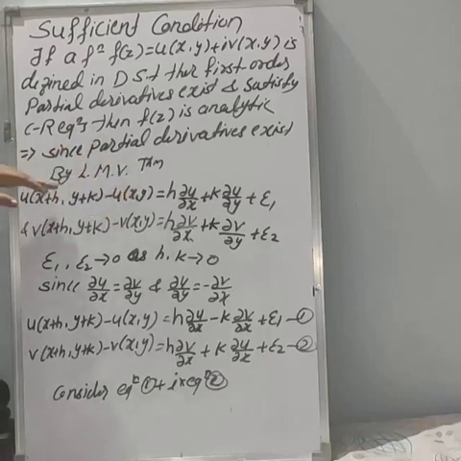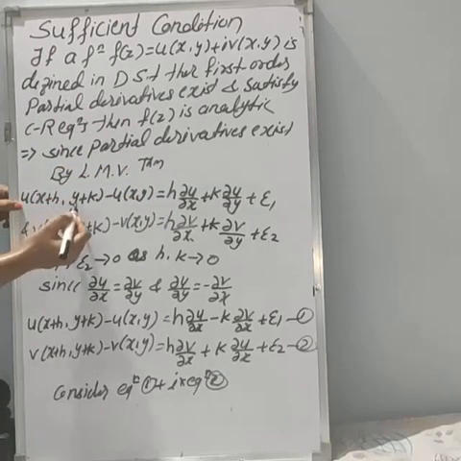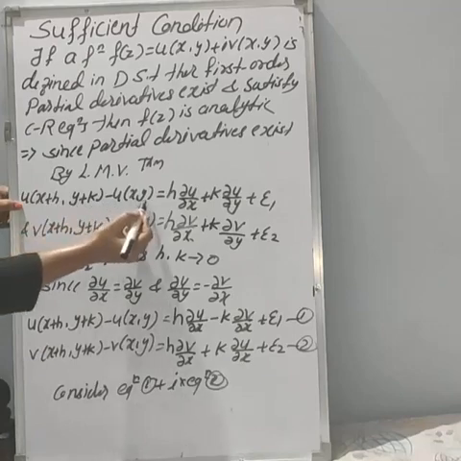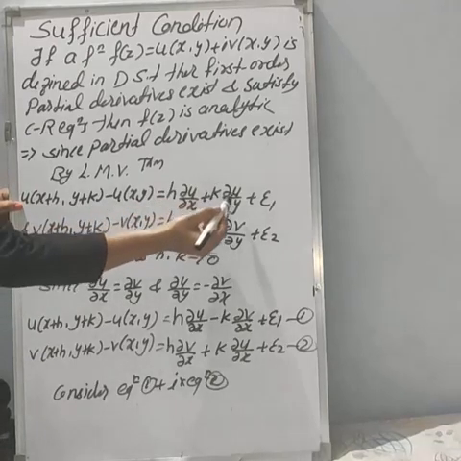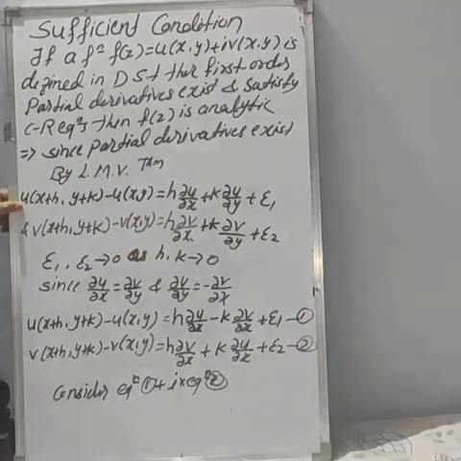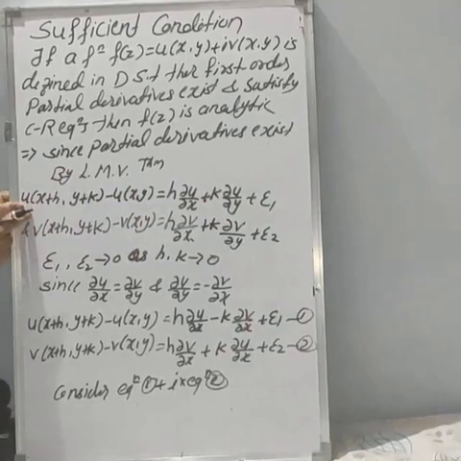By Lagrange's mean value theorem we can write this statement: u of x plus h comma y plus k minus u of x comma y is equal to h into dou u by dou x plus k into dou u by dou y plus epsilon 1. This is with respect to u.